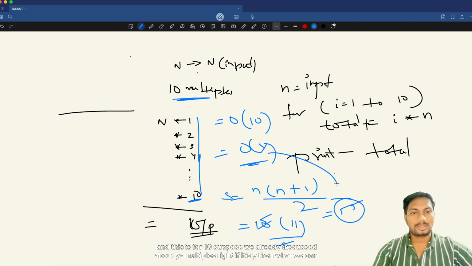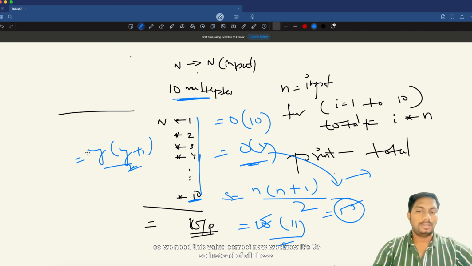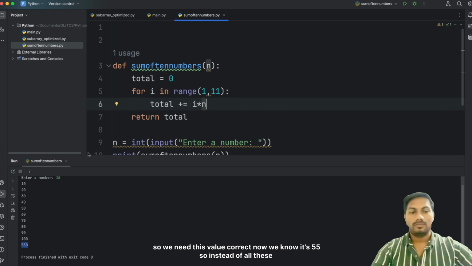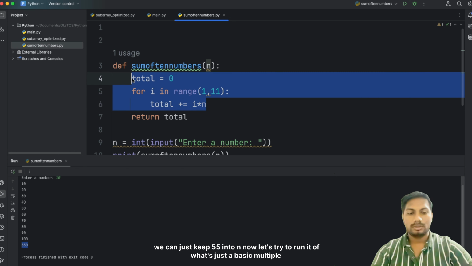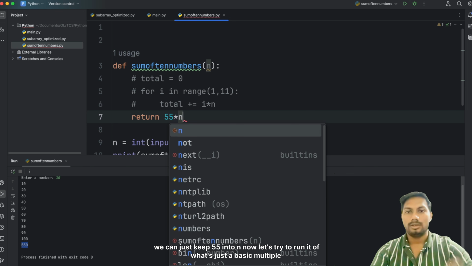Suppose we already discussed y multiples, right? If it's y, then what we can do, maybe I'll write here, if it's y, then y into y plus 1 by 2. That's it. We need this value, whatever. So we need this value, correct? Now we know it's 55, so instead of all this, we can just keep 55 into n.